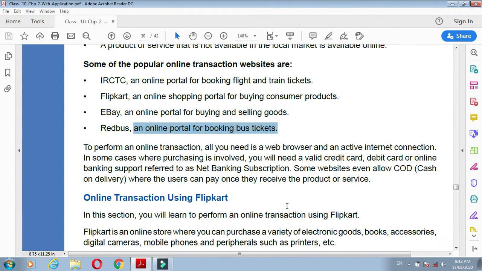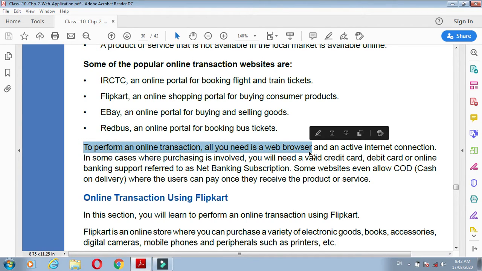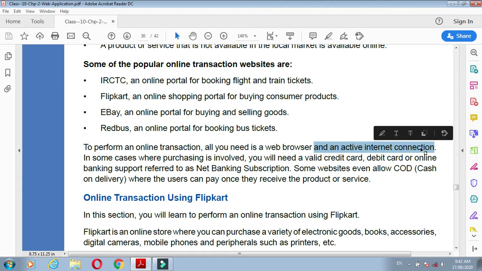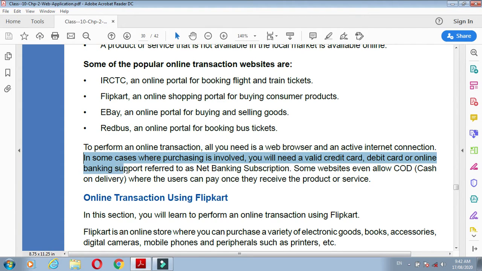Understand? Now, to perform an online transaction, all you need is a web browser and an active internet connection. In some cases where purchasing is involved, you will need a valid credit card, debit card, or online banking support.